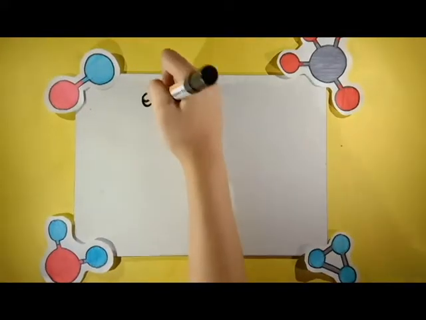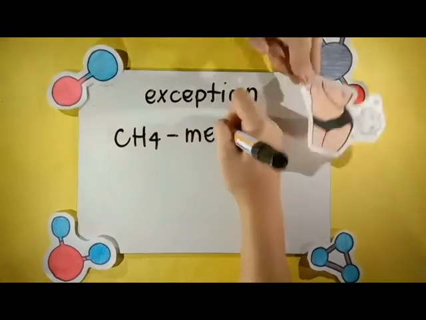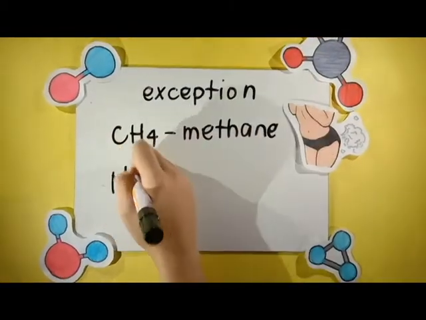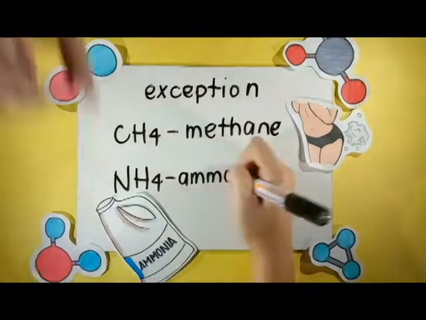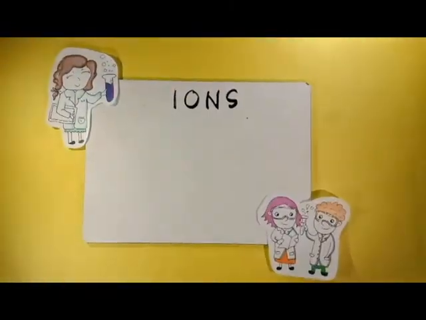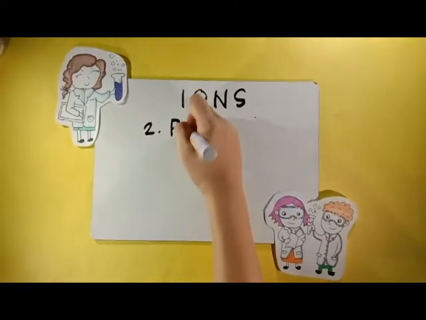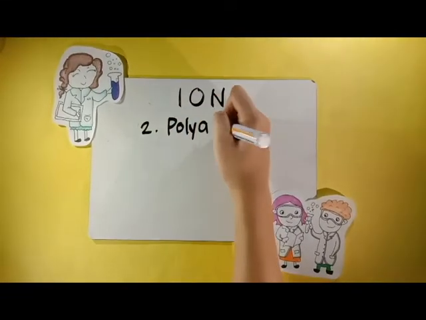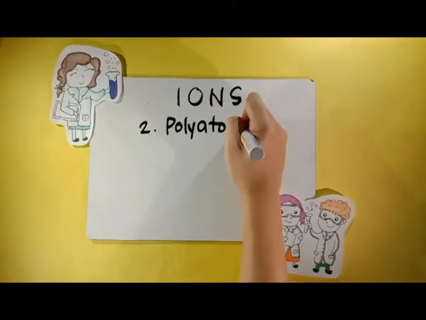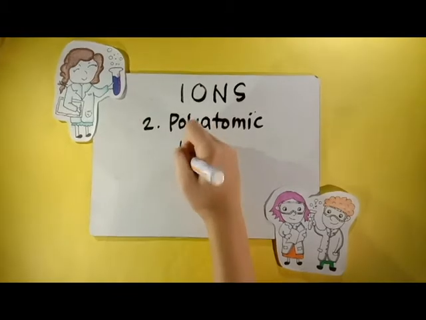Note that not all binary hydrogen compounds are acids. For example, methane, which is CH4, and ammonia, which is NH3. Polyatomic ions are ions that contain 2 or more elements. Polyatomic ions that contain oxygen are called oxyanions and generally have the suffix -ate and -ite.